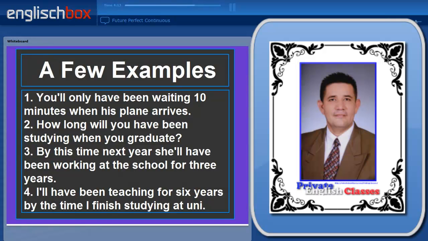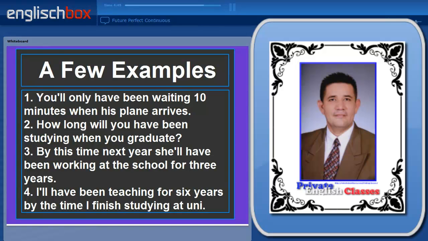Let's look at a few more examples. Number 1 says, you'll only have been waiting 10 minutes when his plane arrives. So we have the future perfect continuous, you'll only have been waiting. And then we have the time expression or the time clause, when his plane arrives, in the present simple. Also notice the position of the adverb after the auxiliary verb will, and the contraction of the subject and the auxiliary verb, you'll.